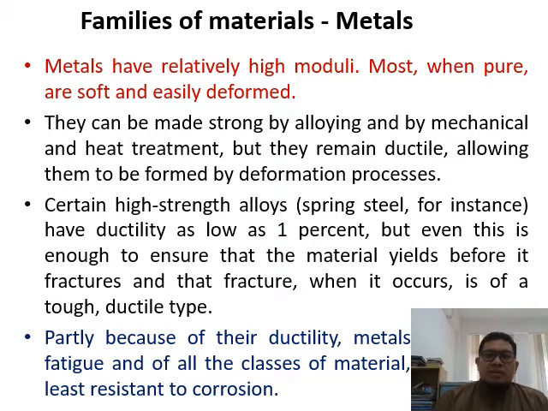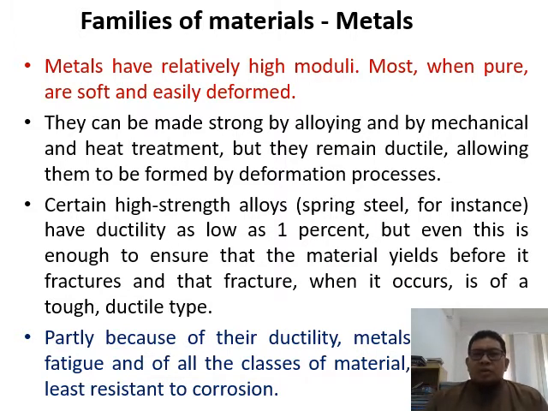When you insert some other metal into, for example, iron, such as copper or nickel, then the size of the atoms will not be the same, and it will be harder to dislocate or move.